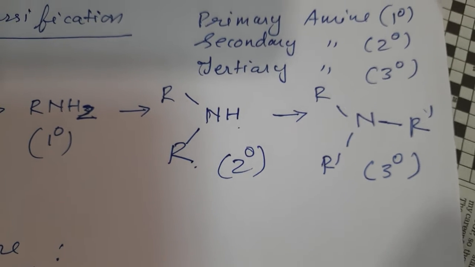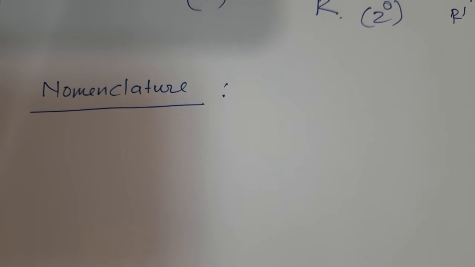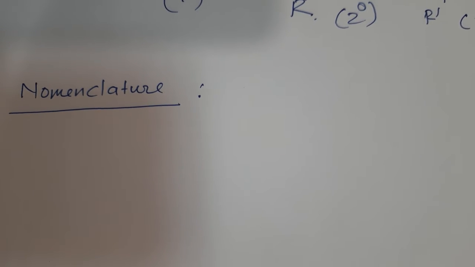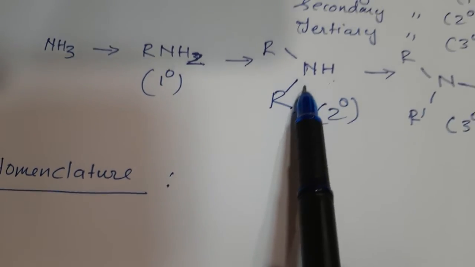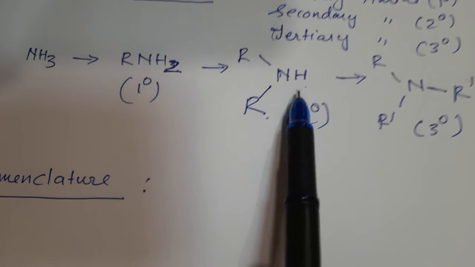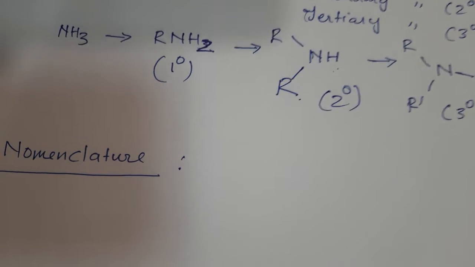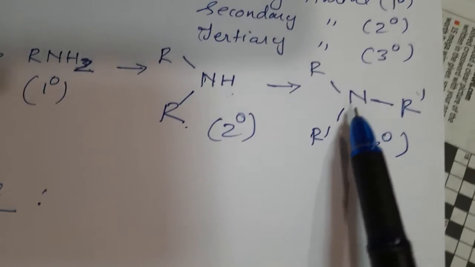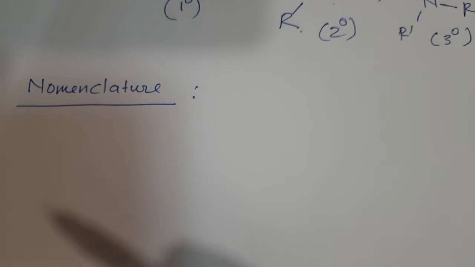Clear? Now nomenclature. When we do the nomenclature, simply remember that in secondary amine we have to put N, where secondary amine means NH. So wherever you see NH, you understand that it is a secondary amine or 2 degree amine. Then N should be there. Capital N we will write. And when all the 3 hydrogen atoms are replaced, then we will write N comma N.